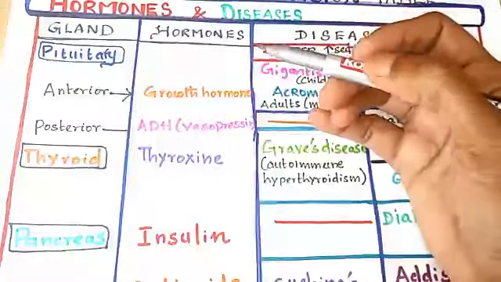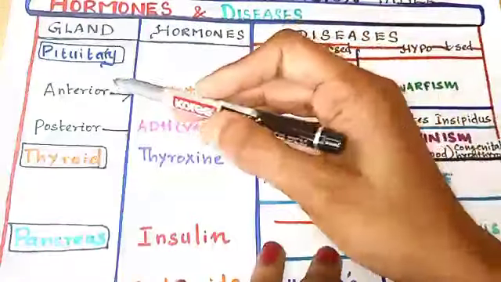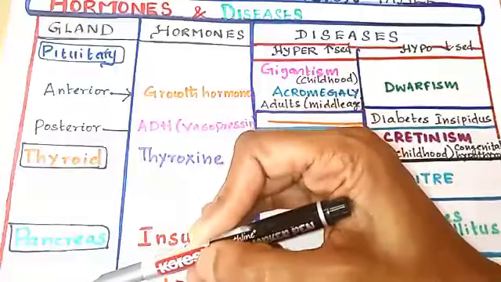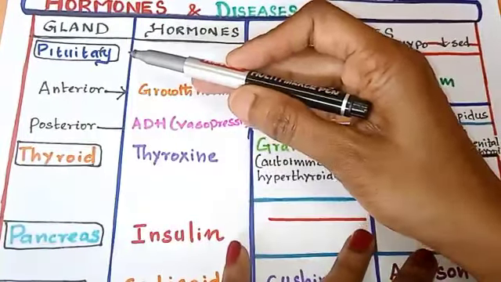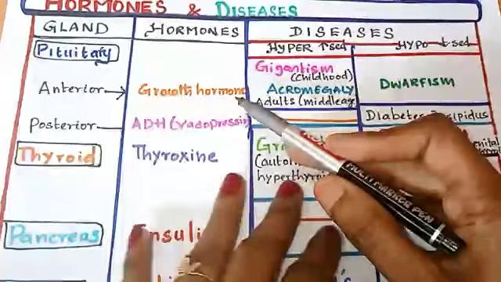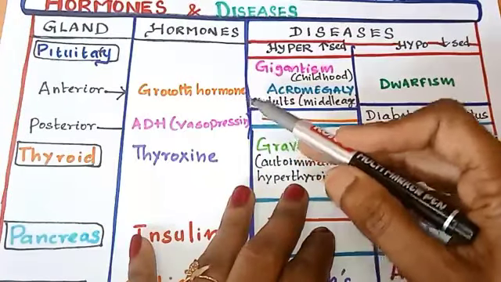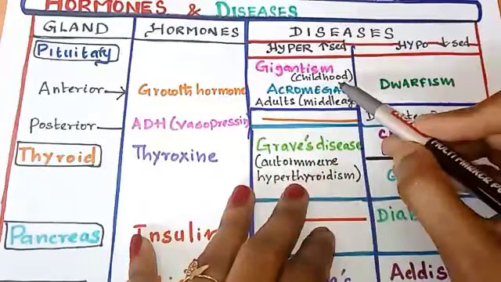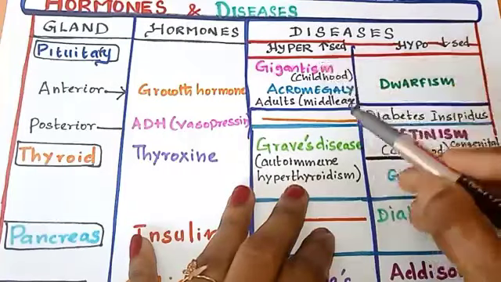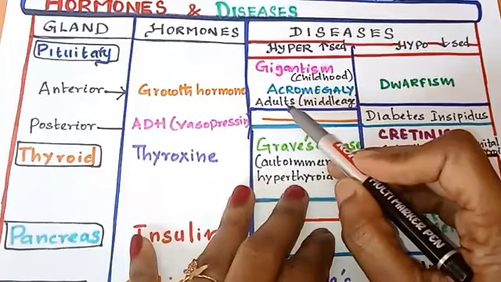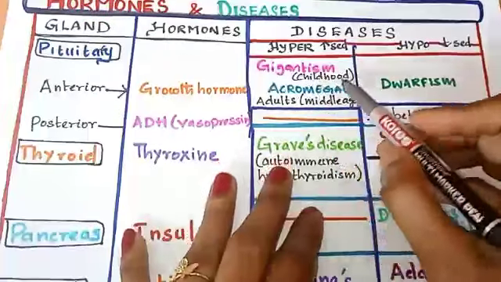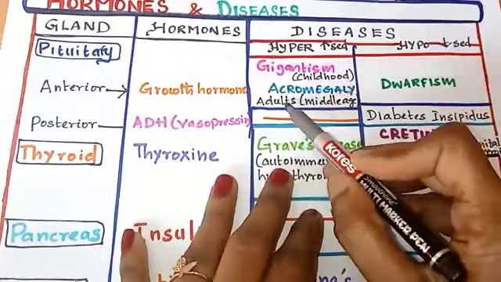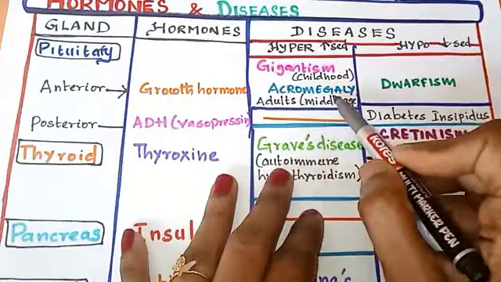Under hormones and diseases, you have to remember only 4 glands: pituitary gland, thyroid gland, pancreas and adrenal cortex. So pituitary gland is present in the brain. Anterior part of pituitary secretes growth hormone. If the growth hormone secretion is increased in childhood, it is called gigantism. If the secretion is during adults, that is middle age, it is called acromegaly. Got it? Okay, childhood means gigantism, adults, that is during middle age, means acromegaly.